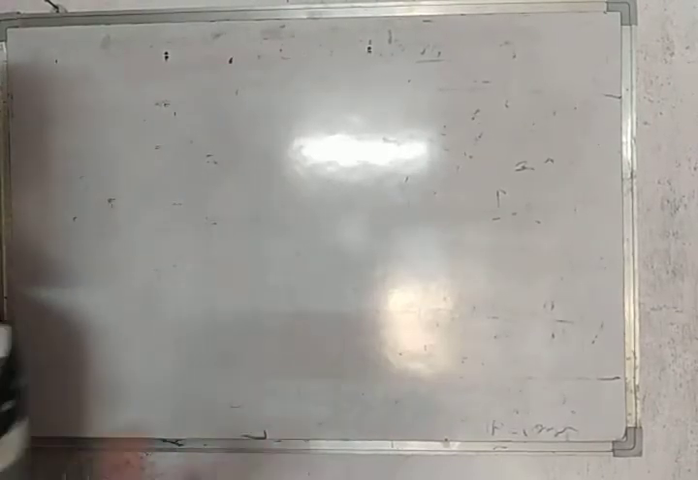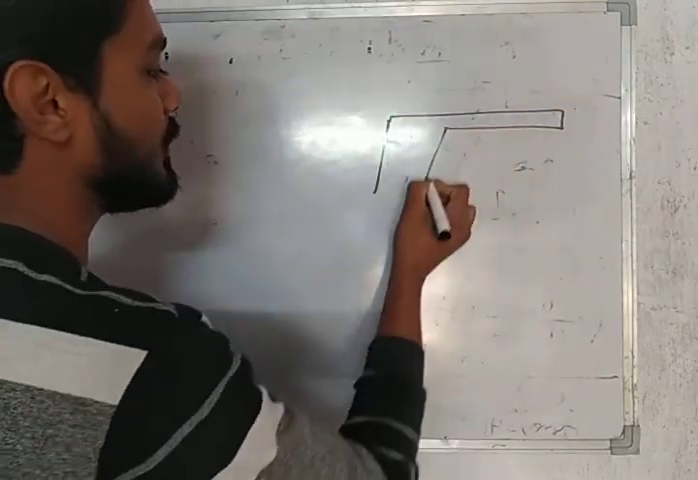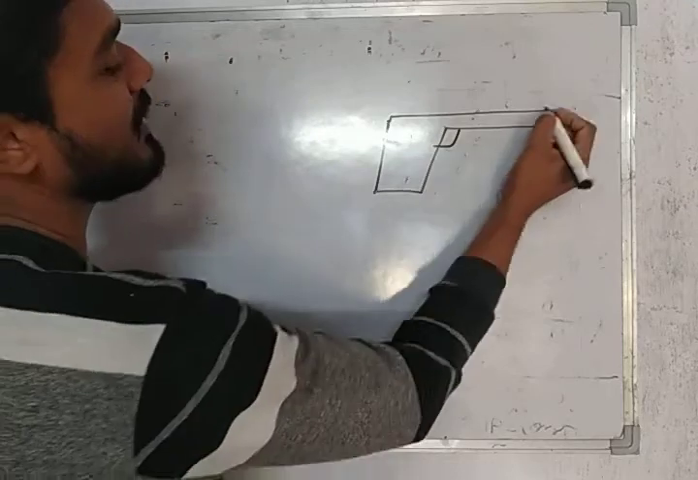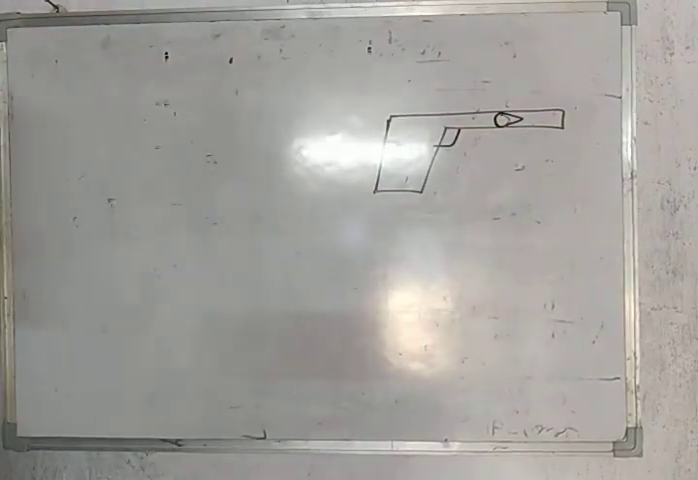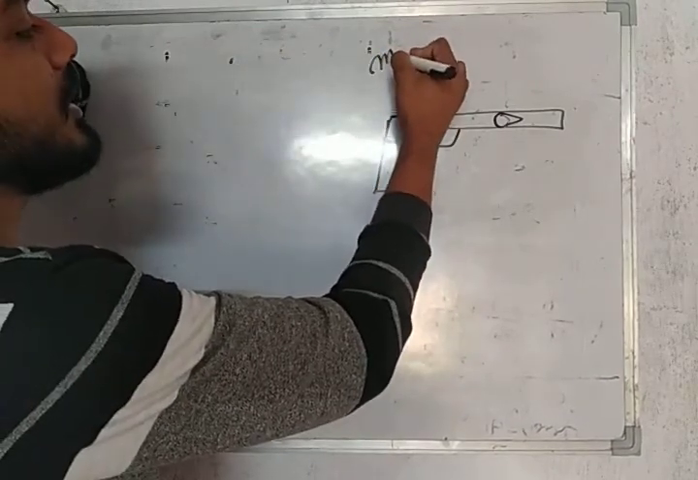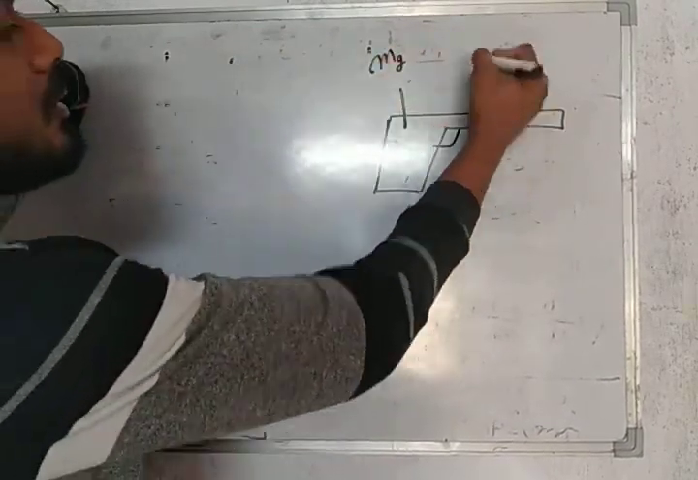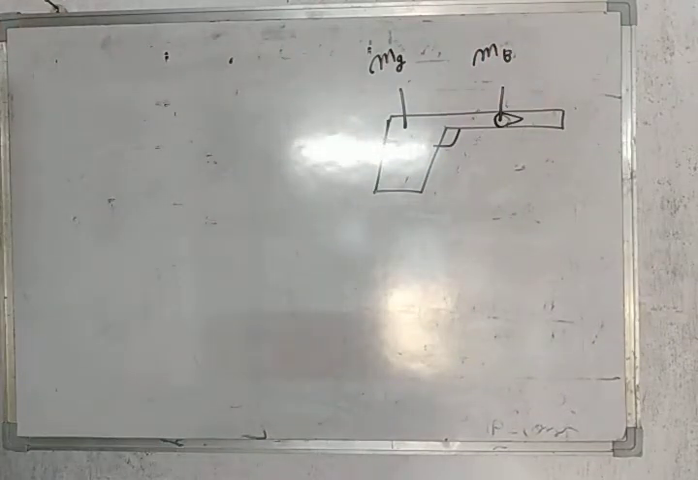the recoil of a gun. Suppose you are going to fire the gun. Then, before firing the gun, students, suppose the mass of this gun is mg and the mass of this bullet is mb. B for bullet, G for gun.